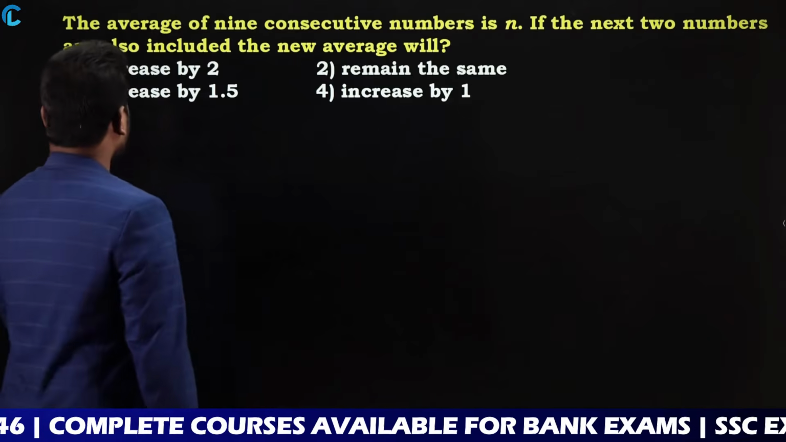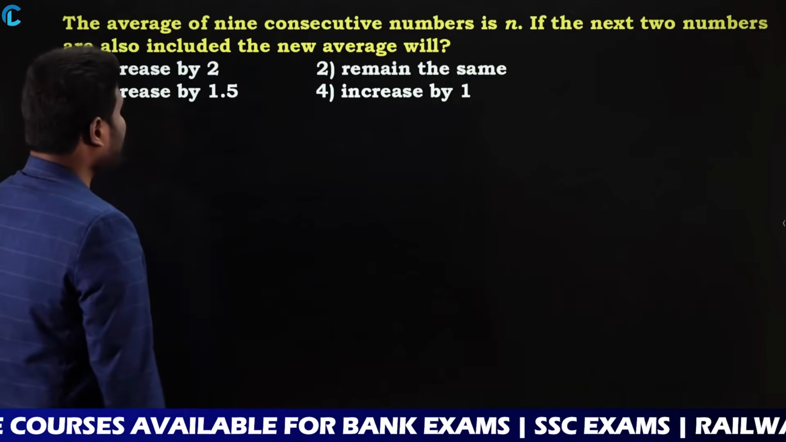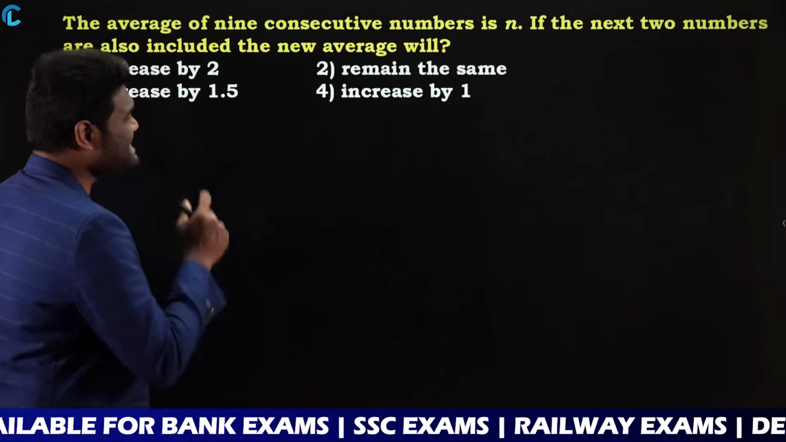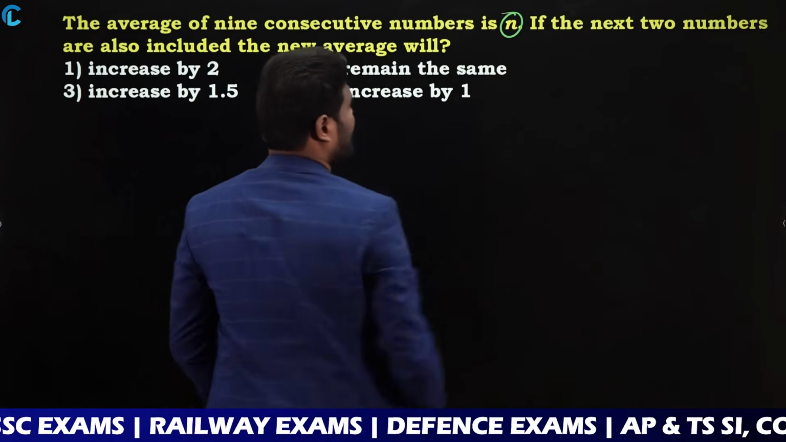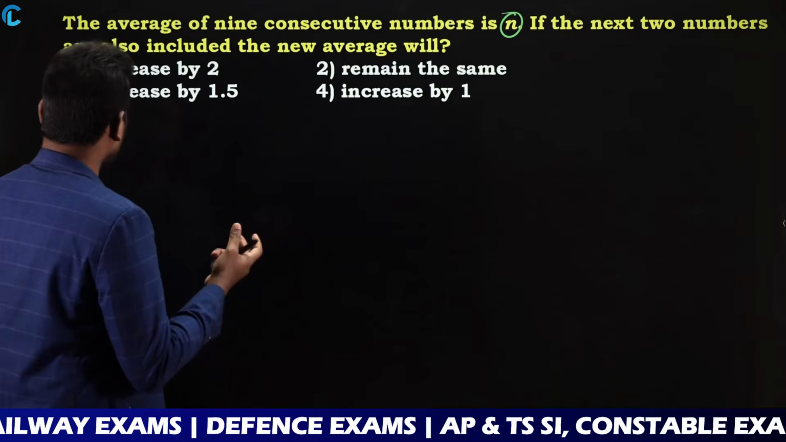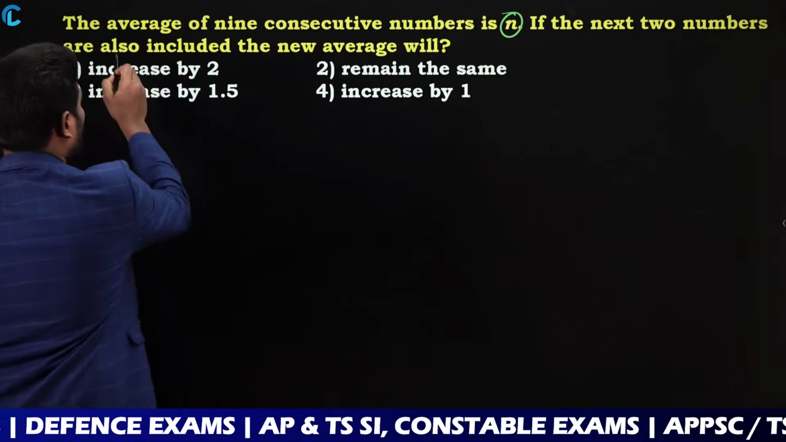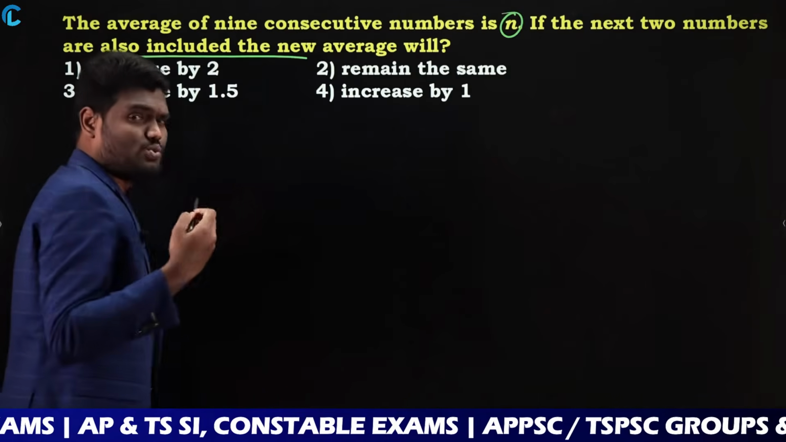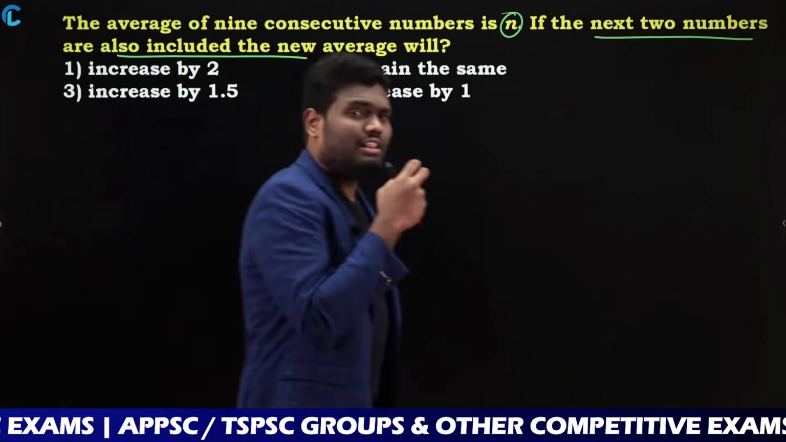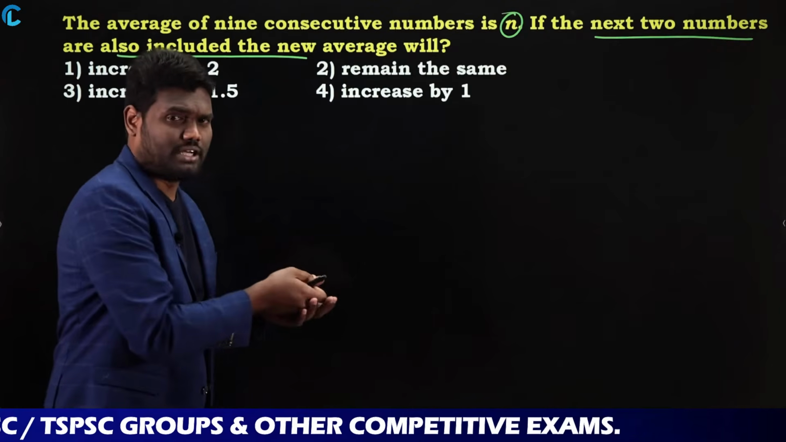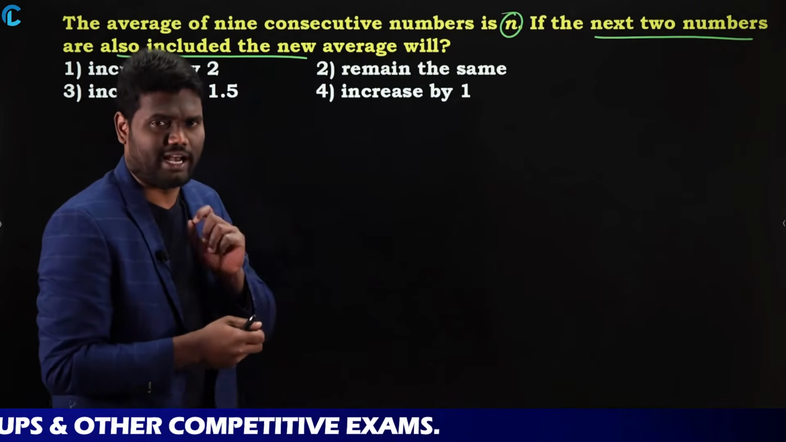The next question is: the average of 9 consecutive numbers is n. So the average of 9 consecutive numbers is how much? n. If the next two numbers are also included, the new average will be what? Now this is a very good question. Observe here carefully. To solve it, you don't need to do all the calculation. Just observe the sequence, you will get an idea.